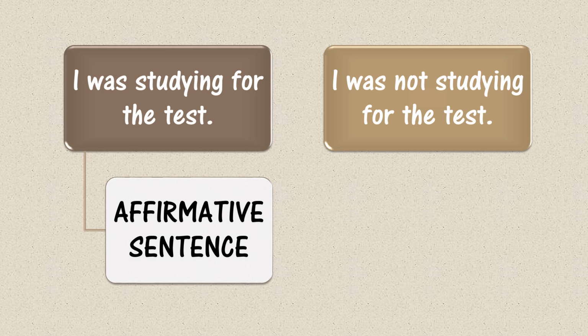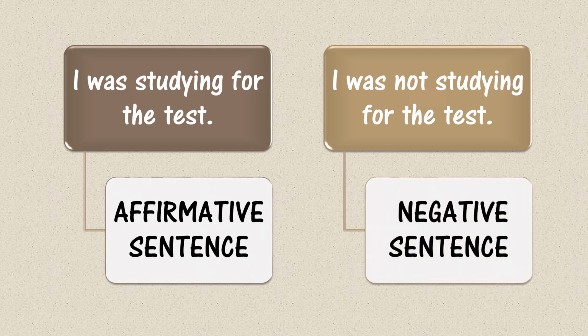Now look at the second sentence, children. I was not studying for the test. This sentence is called the negative sentence as the subject I is refusing that he was studying for the test. That is why the word not is written in it.